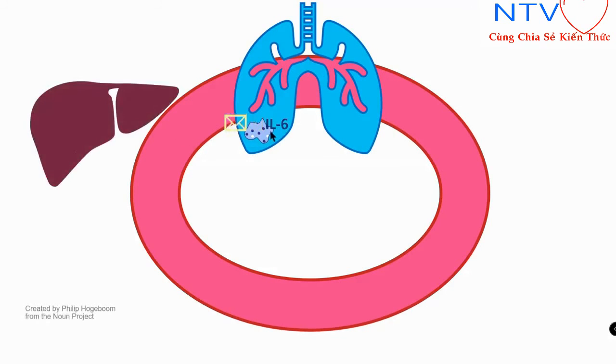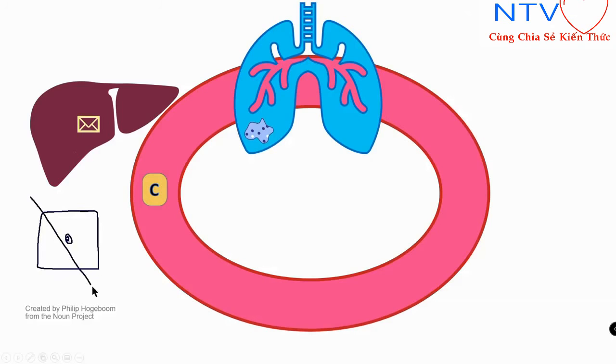Interleukin 6 will go to the liver, and from hepatocytes it will cause release of C-reactive protein. What these C-reactive proteins will do is that they will attach to a dead cell. Let's suppose this is a dead cell, and this is C-reactive protein attaching to the dead cell.